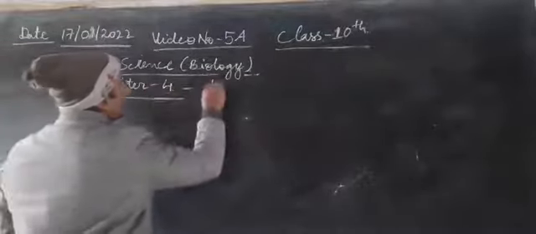Okay, and now gamete formation. Gametes will be capital T, and each one will be small t. Now cross capital T, small t.